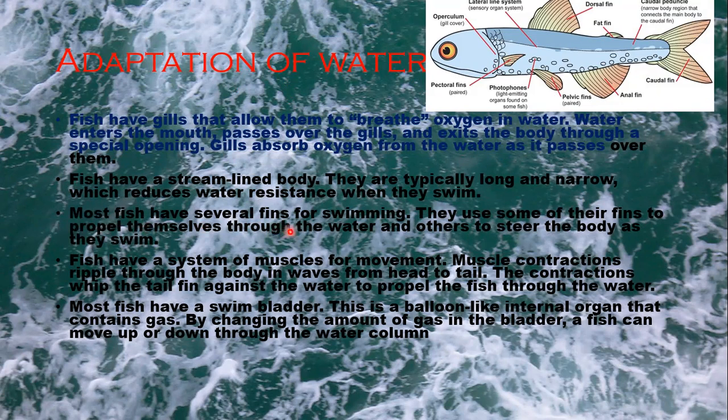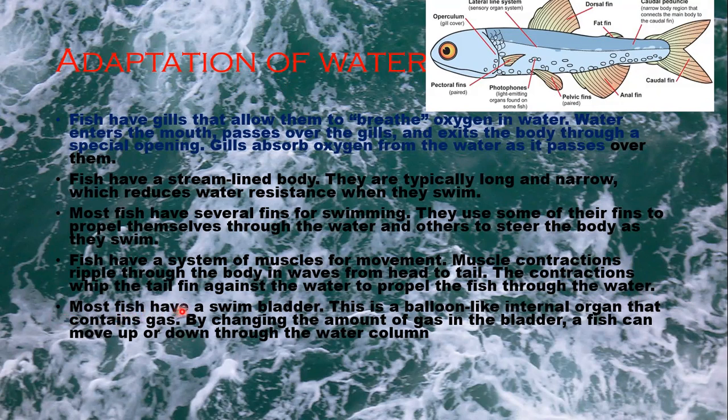Most fish have several fins for swimming. They use some of their fins to propel themselves through the water and the others to steer the body as they swim. Fish have a system of muscles for movement. The muscle contractions ripple through the body in waves from head to tail. The contractions whip the tail fin against the water to propel the fish through the water.